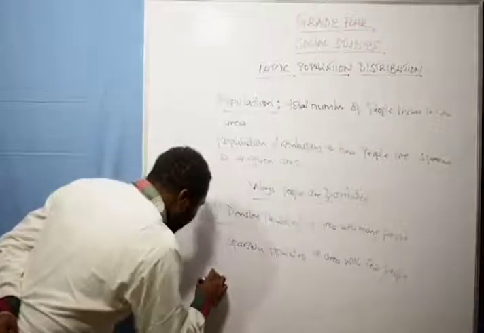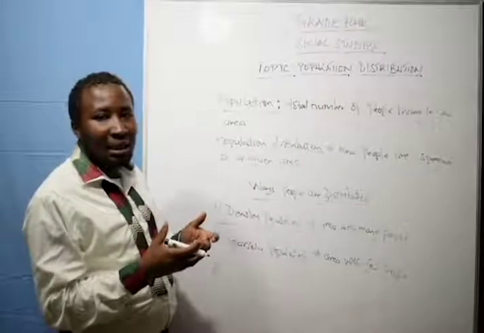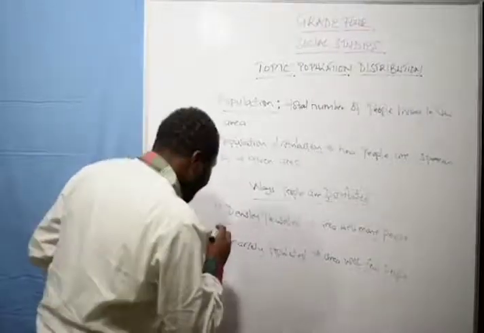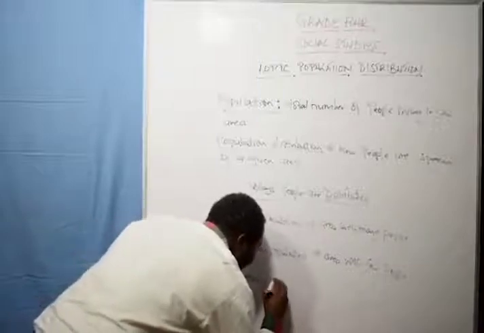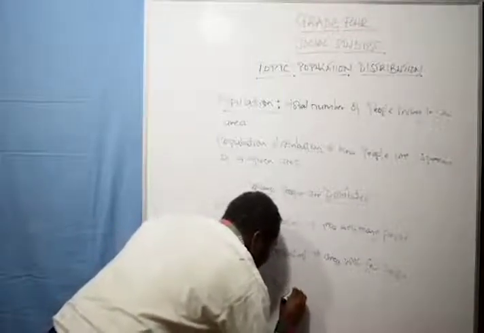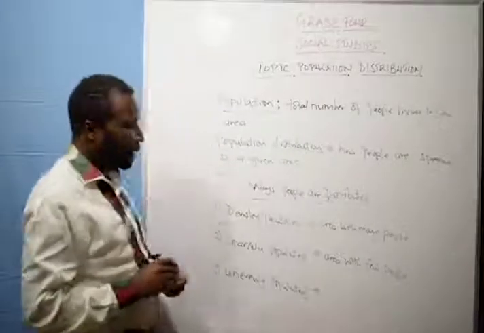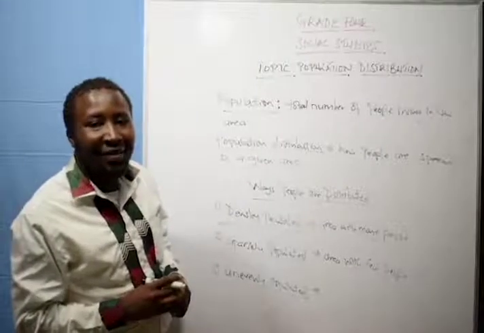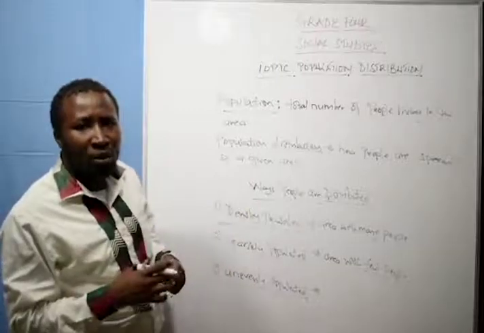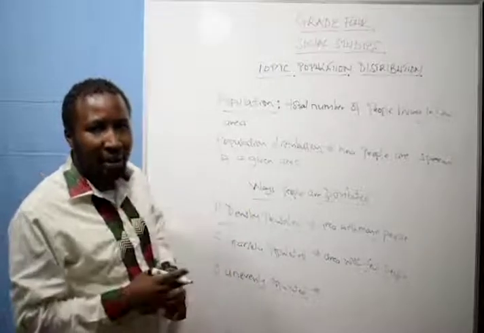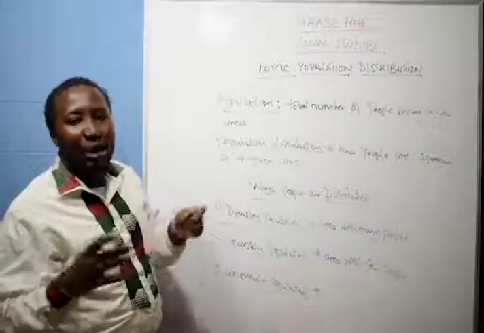Number 3, we have what we call an evenly populated area. What do you mean by unevenly? Evenly means there is a pattern. Unevenly, what does it mean? If that comes into your mind, what do you think? This is where people are far away from each other.